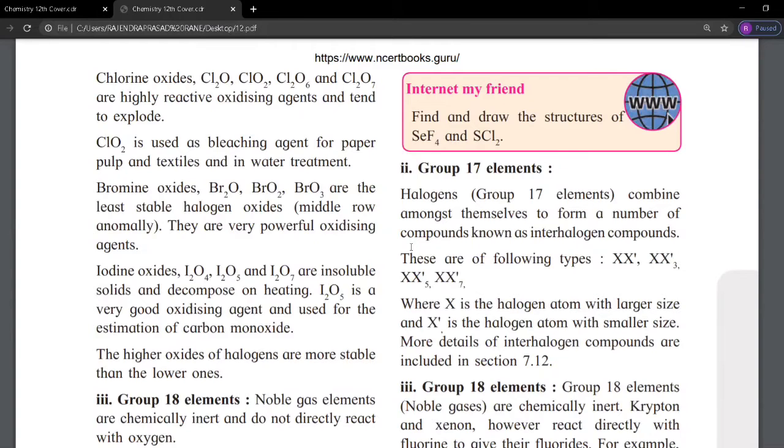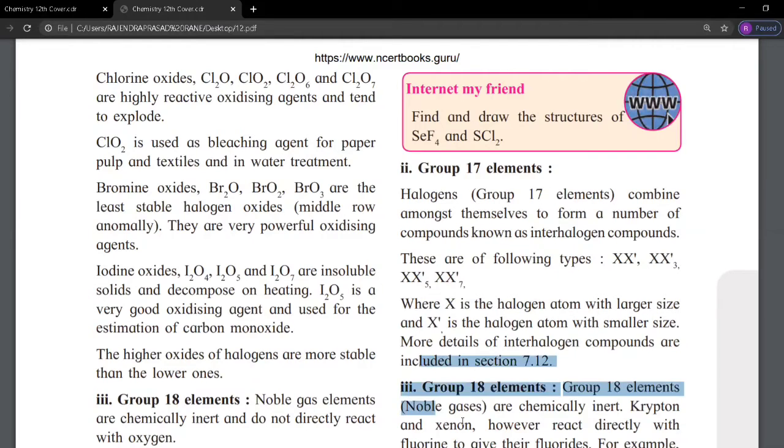The types are XX1, XX3, XX5 and XX7, where X is the halogen atom with larger size and X' is the halogen of smaller size. Interhalogen compounds we will study in detail in the next topic.